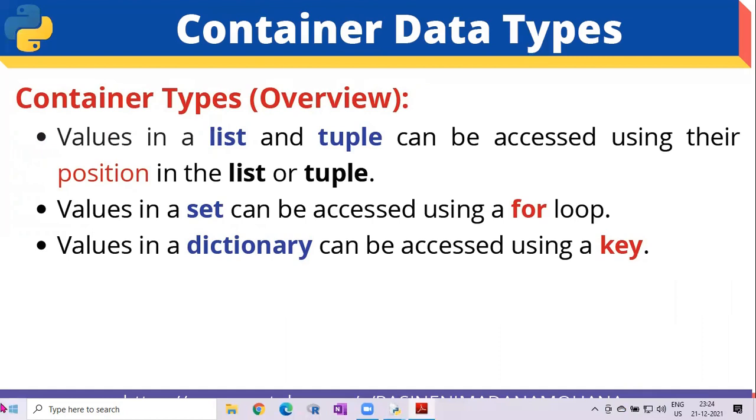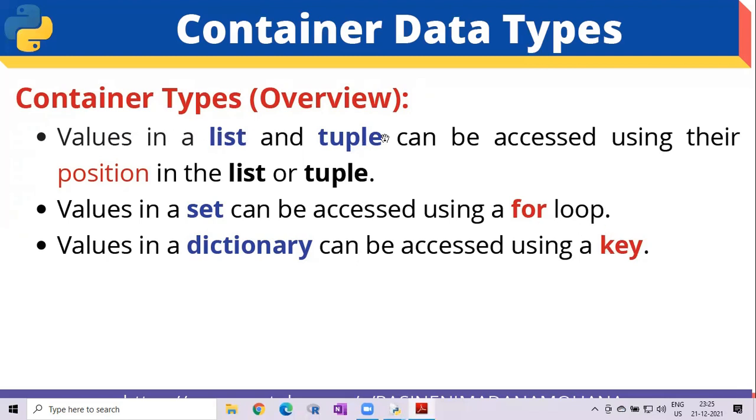Here, what values do all of these take? First, values in a list and tuple can be accessed using their positions in the list or tuple, by using an index. The values in a set can be accessed using a for loop. Directly we can't access; in a for loop we can use this. Then the values in a dictionary can be accessed using a key.